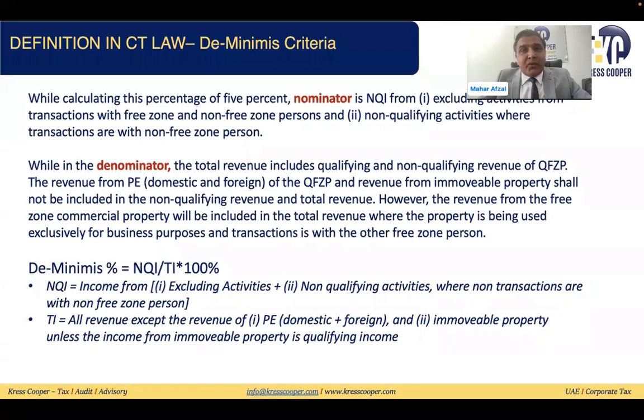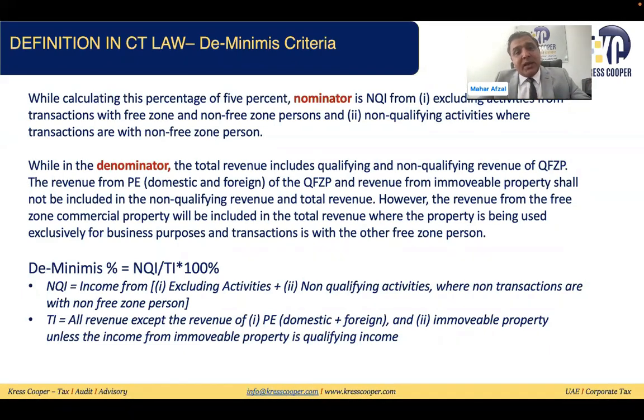While in the total revenue, all the revenue of the free zone person will be included except the revenue from the domestic and foreign PE as well as the revenue from the immovable property, unless the immovable property is generating qualifying income. We'll discuss in our coming slide. So what are excluding activities? What is the immovable property? We'll discuss all these things shortly, but just for understanding purposes, how to calculate this de minimis.